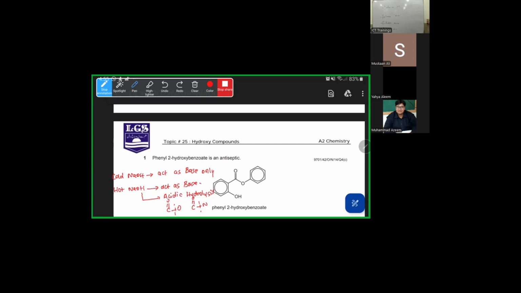So hot NaOH does the process of hydrolysis. In the hydrolysis, what would happen? This ester linkage would be broken down. Okay, so you got the NaOH, the ONa would be attached with C double bond O, and H would be attached with this one.